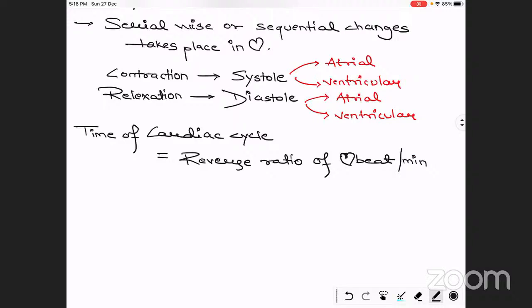We know there are 72 average heartbeats per minute. So reversing the ratio, that is 60 seconds upon 72 beats, comes to around 0.8 second. This 0.8 second is the duration of the cardiac cycle.